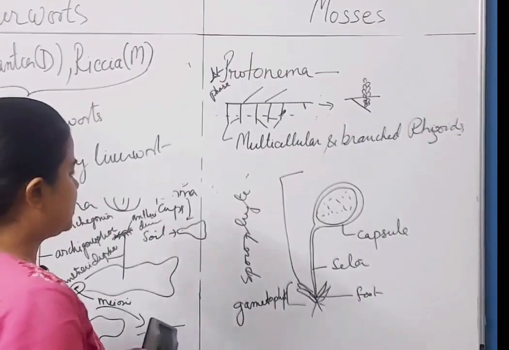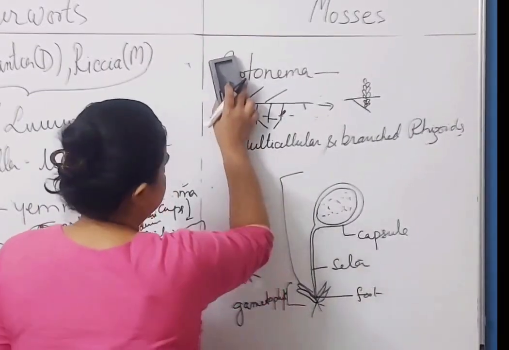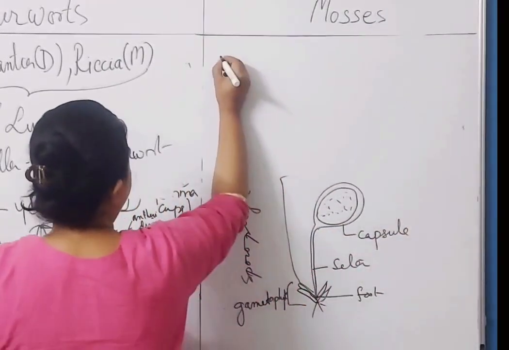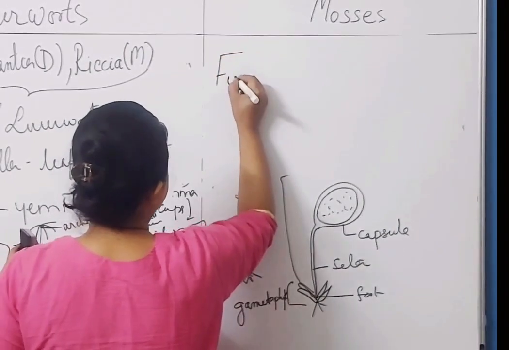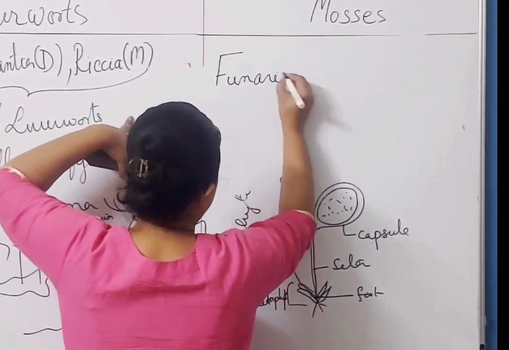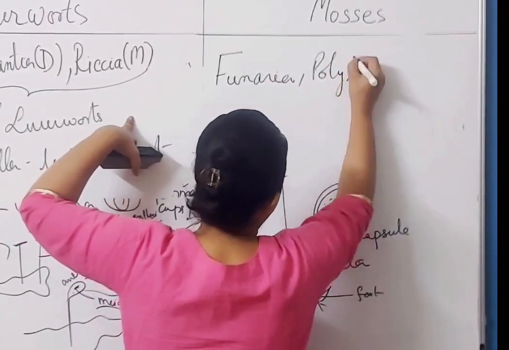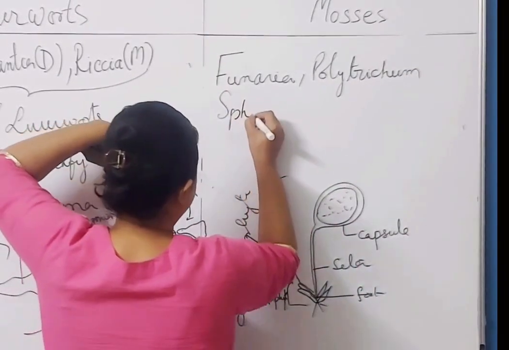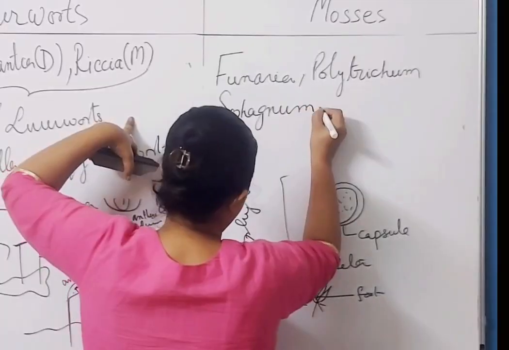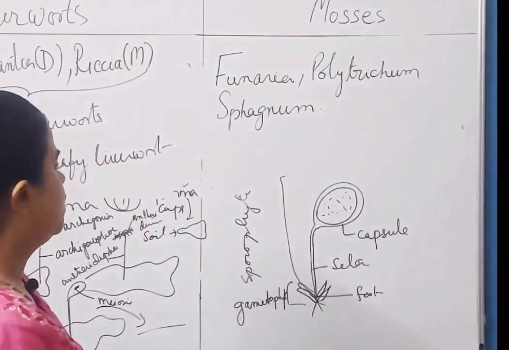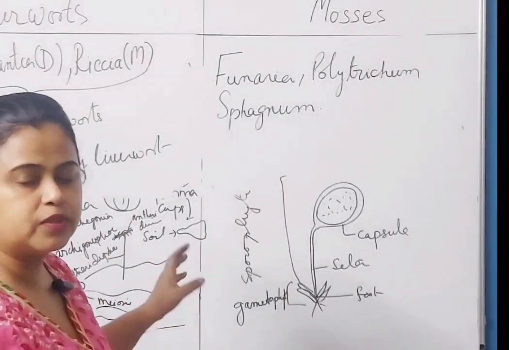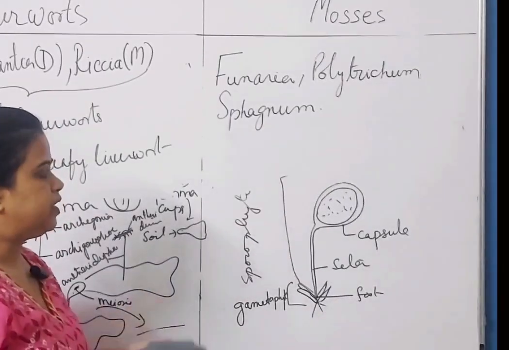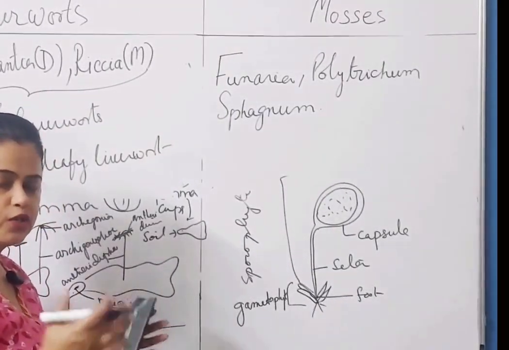So some examples of these are, let me write it here: Funaria, Polytrichum, Sphagnum. Clear? So with this we are done with both the categories, liverworts as well as mosses. Let us look into their economic importance, or just importance to humankind.